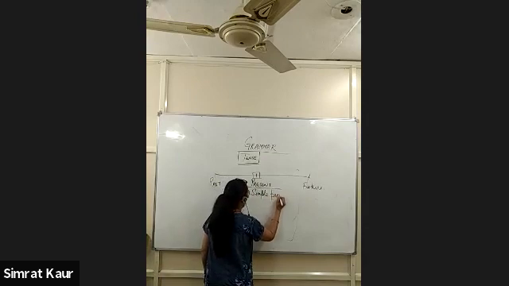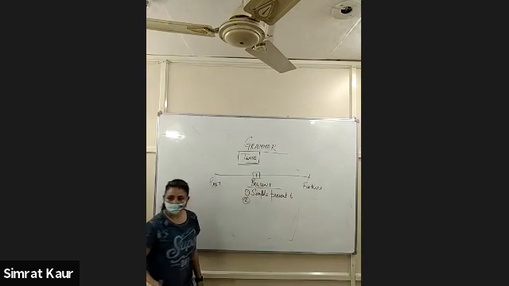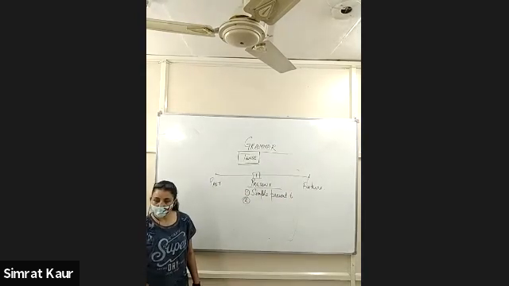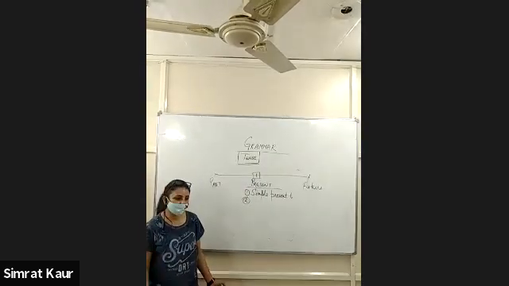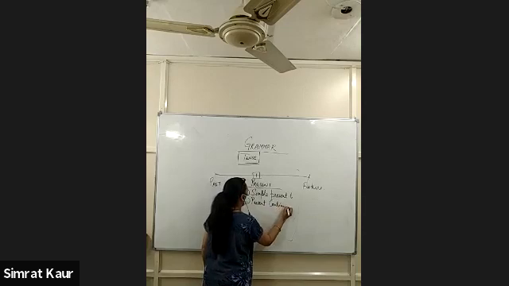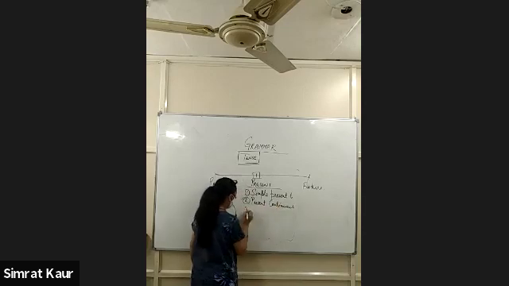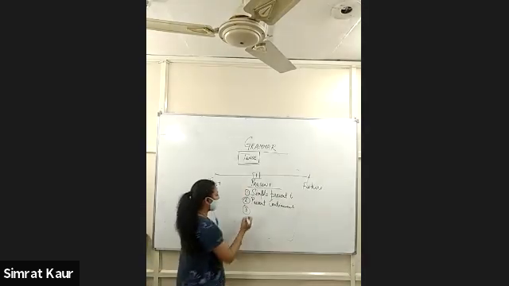Not simple tense, simple present tense. Second, I'm talking about present. Past present is not any tense. Yes, Adil? Continuous. Present continuous tense. Okay. Third, present perfect tense.